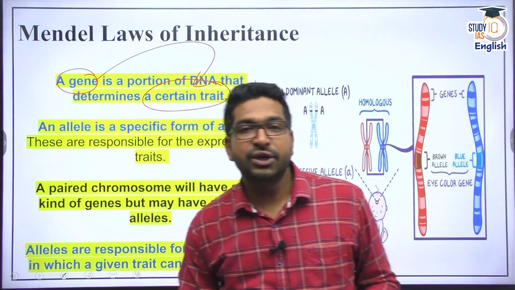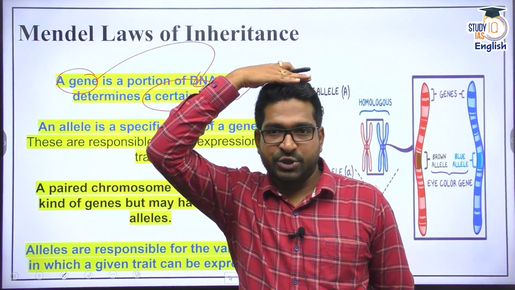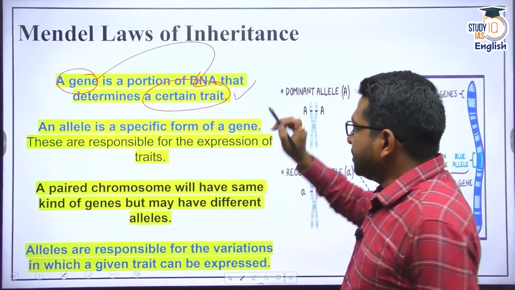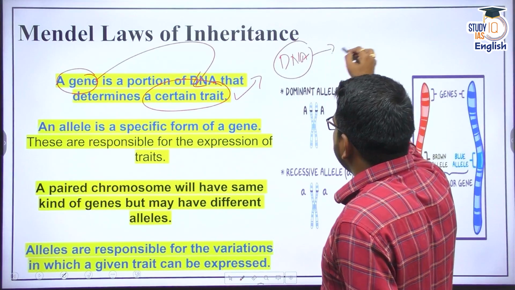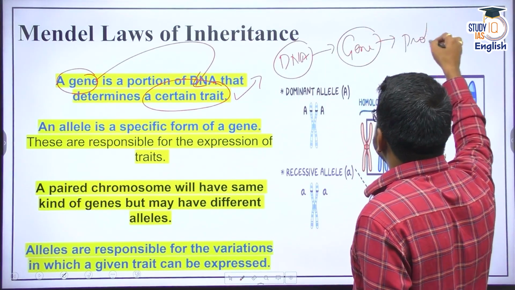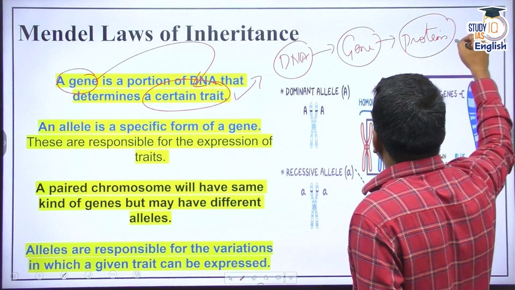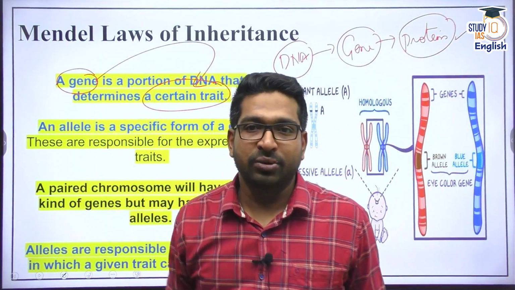Now, what will this gene do? Say, for instance, I told you Rahul sir's height is this much. That means there would be one gene in my DNA which is responsible for developing a protein. And this protein will basically lead to that growth hormone.